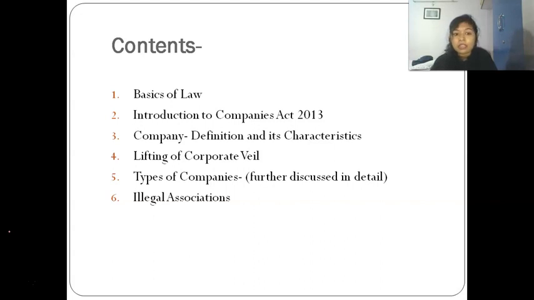The next topic is Lifting of Corporate Veil. You will not understand it by the name, but we are going to discuss it in detail in future slides, and it's a very important topic from an exam point of view. The next is Types of Company. There are various kinds and classes of companies, and we are going to discuss each and every type in detail in further slides. The last topic of the day will be Illegal Association, meaning what kind of association will be considered as illegal under Companies Act 2013.